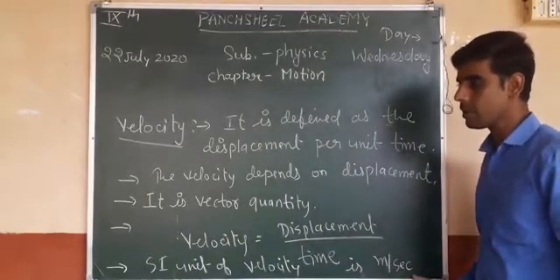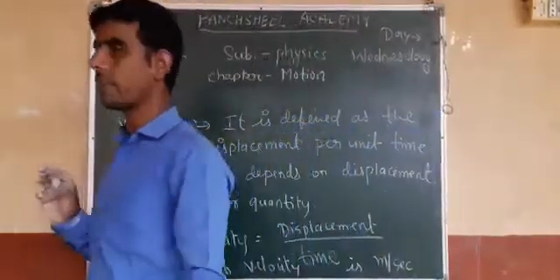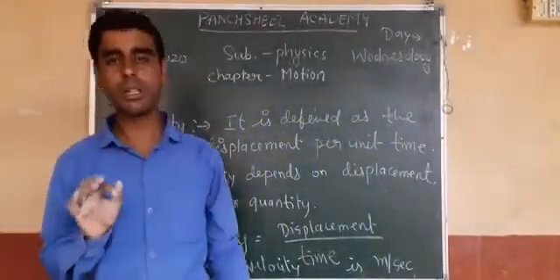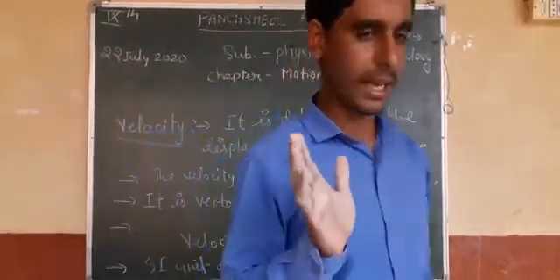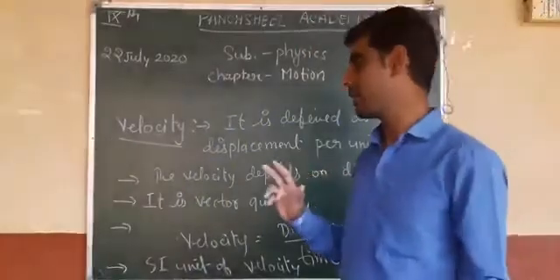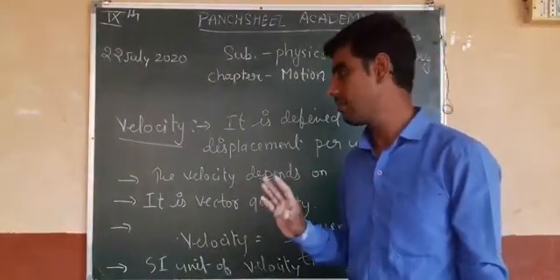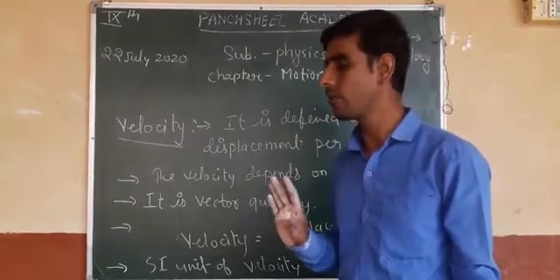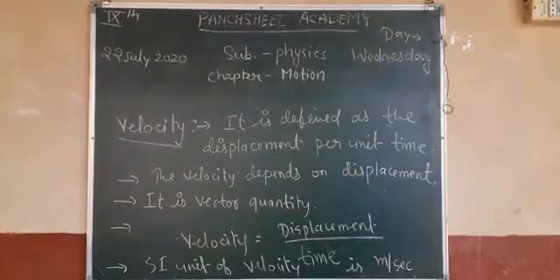Okay, what is the average velocity? The average velocity is displacement upon total time interval, just like average speed. So the total displacement upon time interval is the formula of average velocity. I will write some differences between displacement and distance, velocity and speed, so you must make a table.